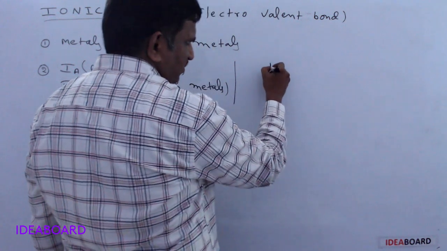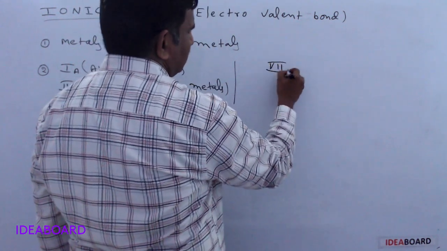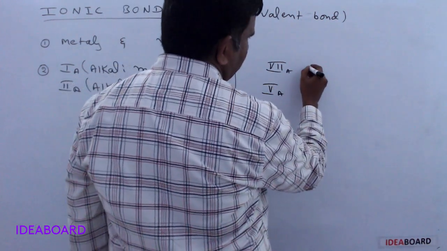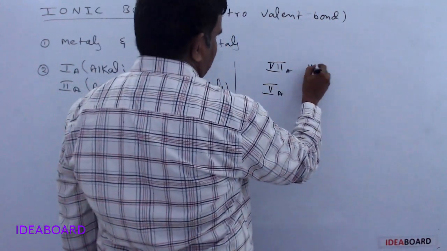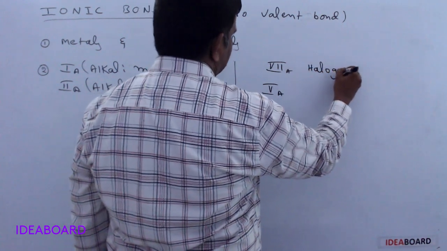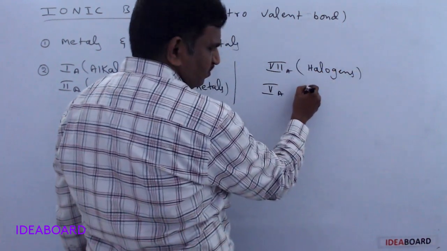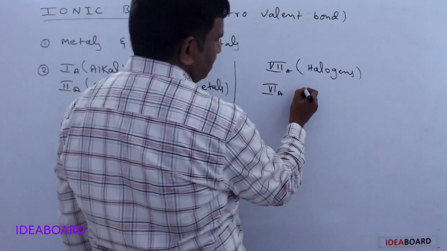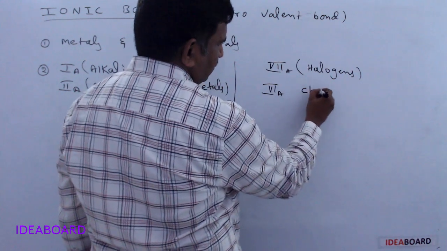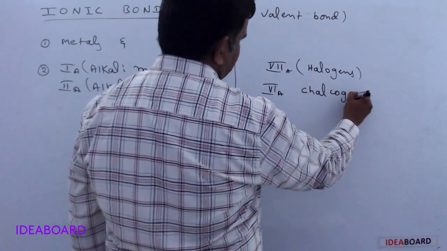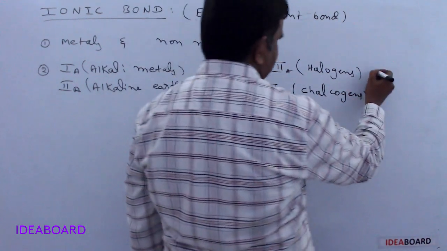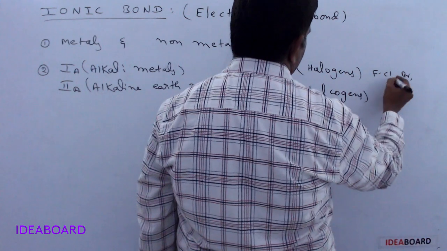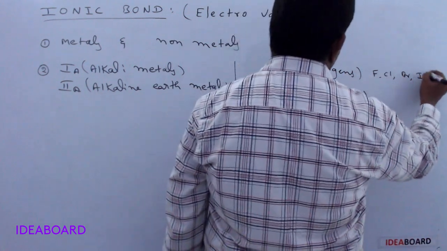Non-metals here generally mean the 7th A group elements and 6th A group elements. The 7th A group elements are commonly called halogens, and the 6th A group elements are also called chalcogens. Halogens are fluorine, chlorine, bromine, iodine.